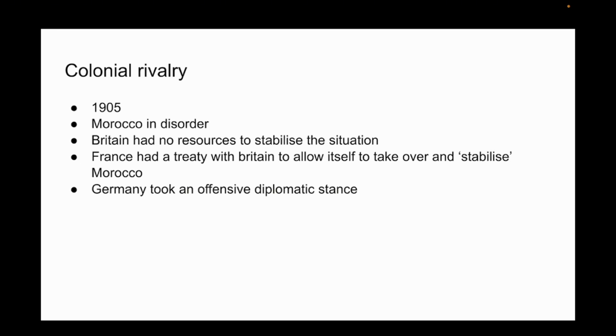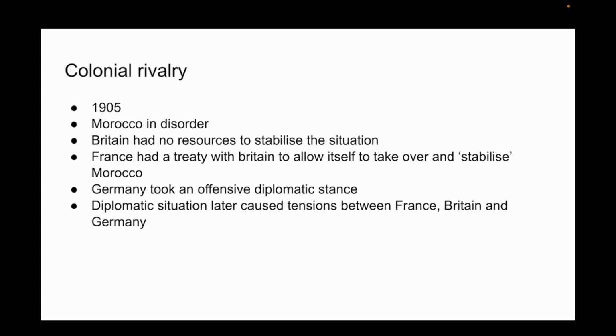Germany took an offensive diplomatic stance, as German commercial interests and German prestige would both be trampled by the establishment of a French protectorate. The diplomatic situation later caused tension between France, England, and Germany, with England and France anticipating war if this situation was not handled correctly.